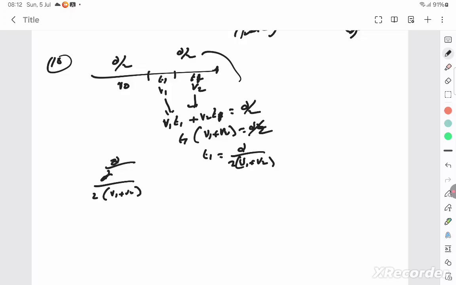So that's the 16th question. Once again. Oh no, the total time I have not calculated, I'm sorry. We have to still calculate this time. The time taken for this is t is equal to distance by 2v0.